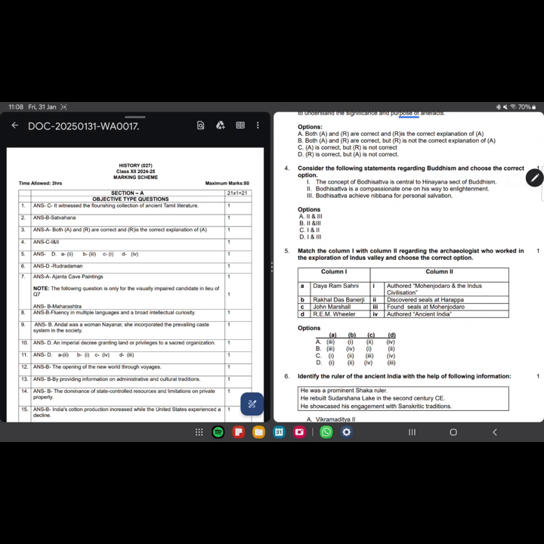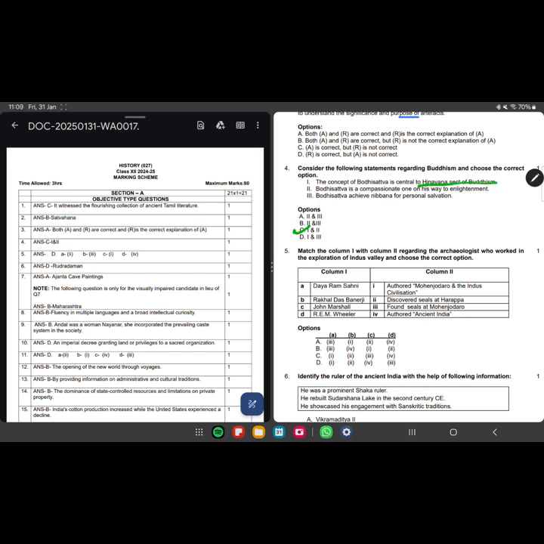Consider the following statements regarding Buddhism and choose the correct options. The concept of Bodhisattva is central to Hinayana sect of Buddhism. Bodhisattva is a compassionate one on his way to enlightenment. Bodhisattva achieves Nibbana for personal salvation. So I would like to go with C, because Bodhisattva is central to Hinayana.